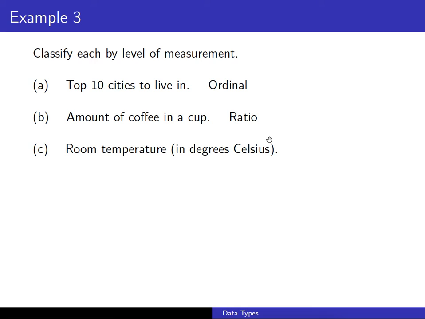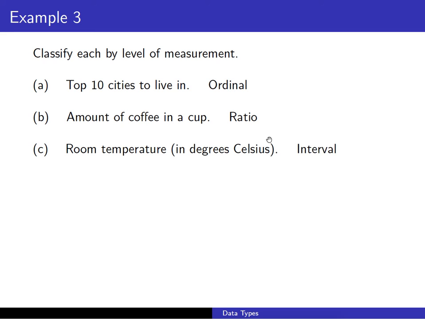All right, part C, room temperature in degrees Celsius. So let's see, we know we can put the temperature in order, so it's at least at the ordinal level. Differences in room temperature, yeah, quite a bit. If you've ever lived with somebody who has a particular taste for what the room temperature should be, you know that differences are meaningful. Now, as far as interval versus ratio, do we have a natural zero starting point for Celsius?